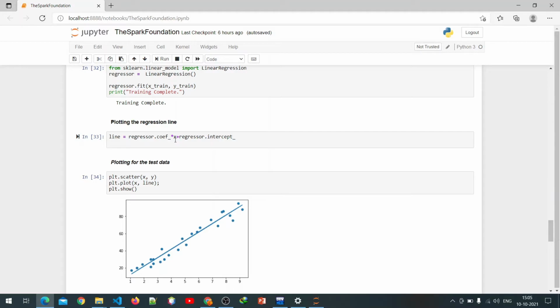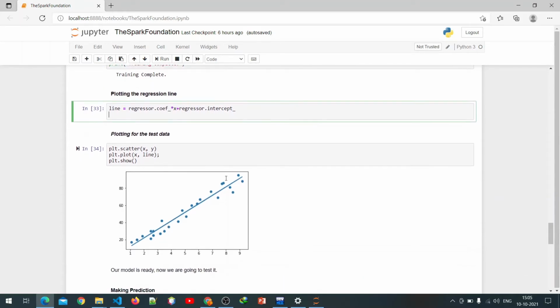If we compare this value as a mathematical formula, this is the y, and this is our intercept, mx plus c. So this is the c, and this is the mx value. So our regression line is completed, and then we have to plot for our test data.